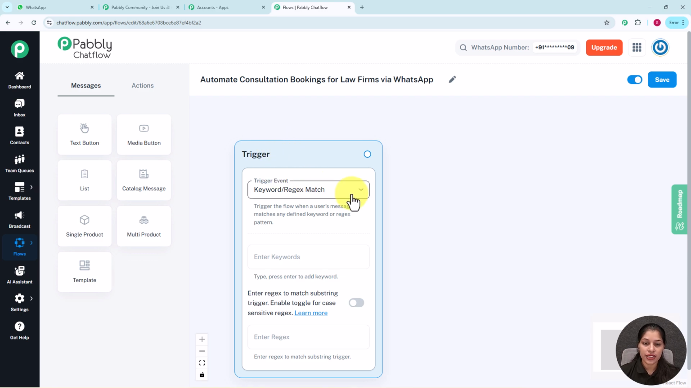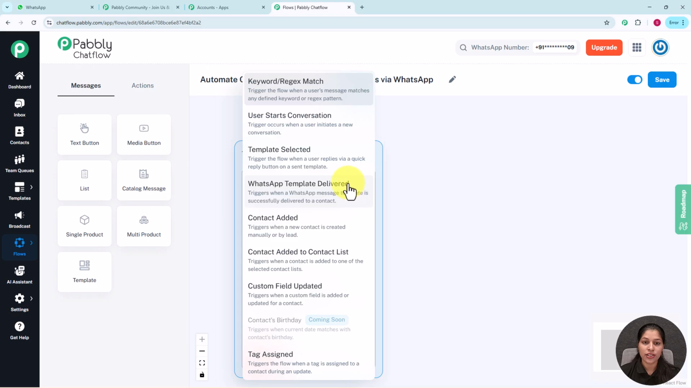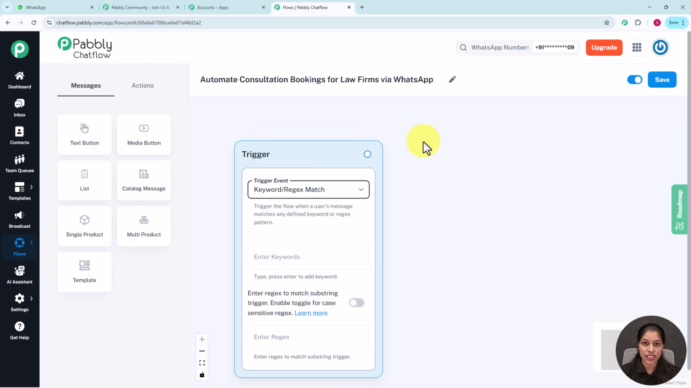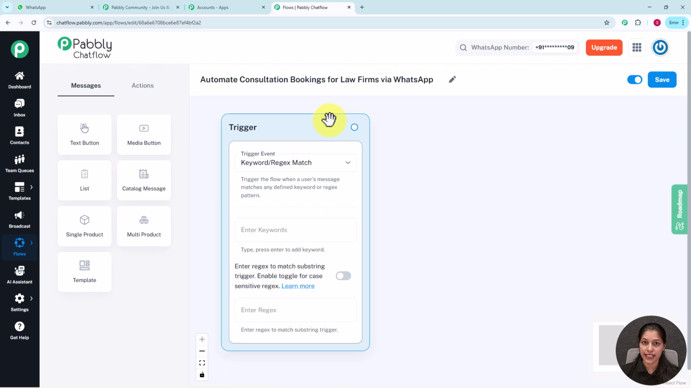And on this trigger events, you can see we are getting many of the trigger events such as keyword regex match, user start conversations, template selected, WhatsApp template delivered, contact added to contact list, custom field update and tag assigned. And here I am going to use this trigger event, that is keyword regex match. So you might be wondering what is this keyword and regex?